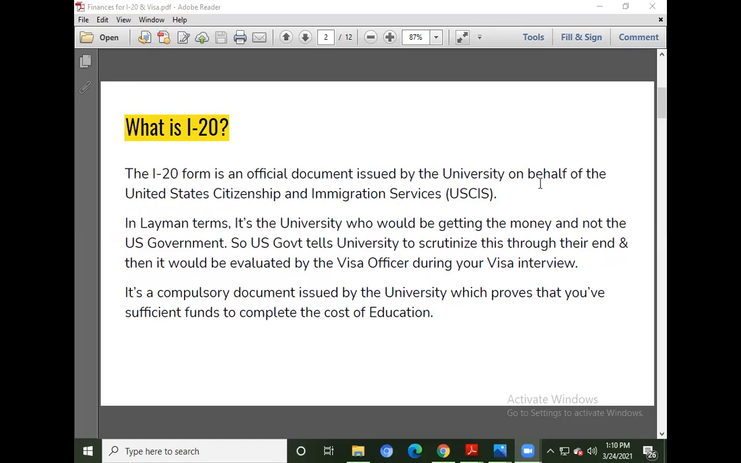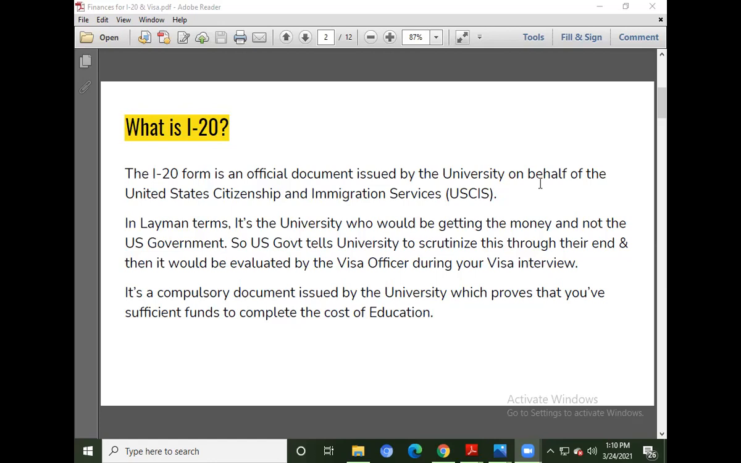and the US government. So I-20 is an official form which is issued by the university on behalf of the United States Citizenship Immigration Services, that is USCIS. So in layman terms, if I want to explain, it's the university who will be getting the money and not the US government. So the US government tells the university to scrutinize the documents and the finances first from their end.